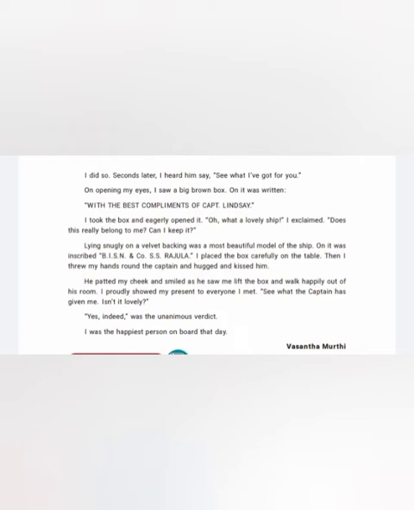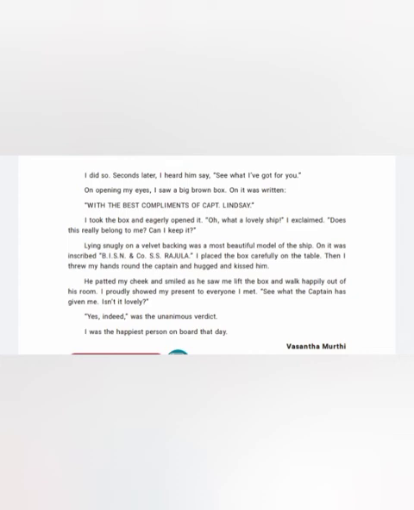Vasanta entered the captain's cabin and he gifted her a beautiful model of a ship, inscribed BINS and Co. SS.